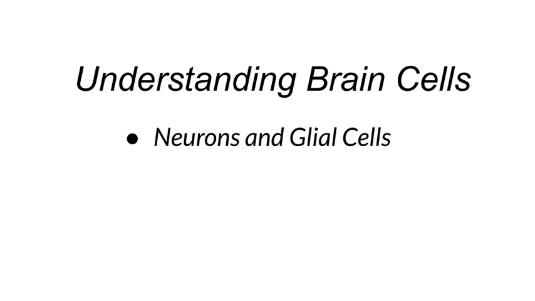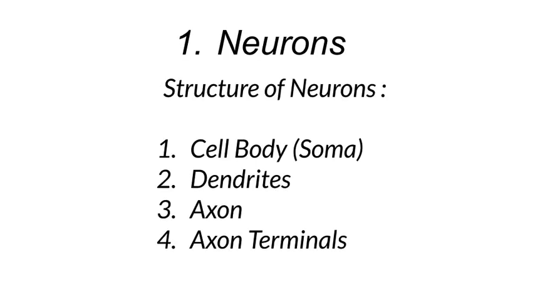Structure of neurons. Neurons, often referred to as nerve cells, are the primary functional units of the nervous system. They are specialized for transmitting electrical signals and processing information. Each neuron consists of several specialized components, each with a specific function. First is cell body. The cell body or soma is the central part of the neuron and contains the nucleus and other organelles necessary for the cell's metabolic activities and maintenance.